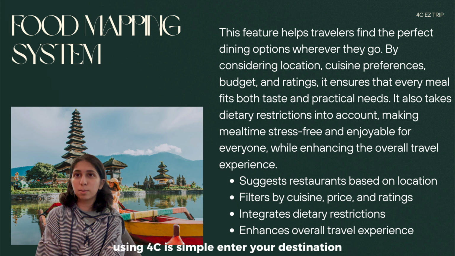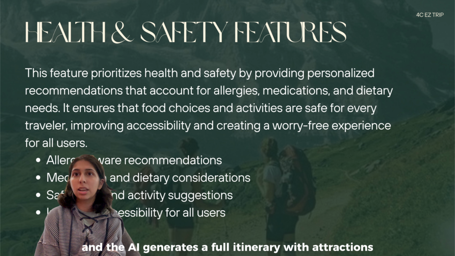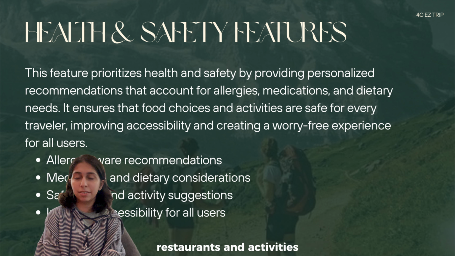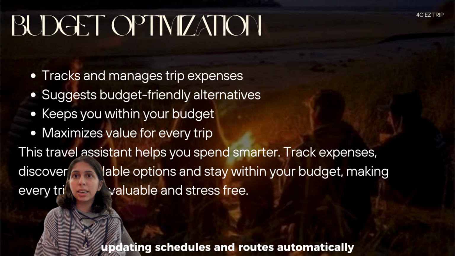Using 4C is simple. Enter your destination, dates, and preferences, and the AI generates a full itinerary with attractions, restaurants, and activities. A chat box lets you make changes anytime, updating schedules and routes automatically.